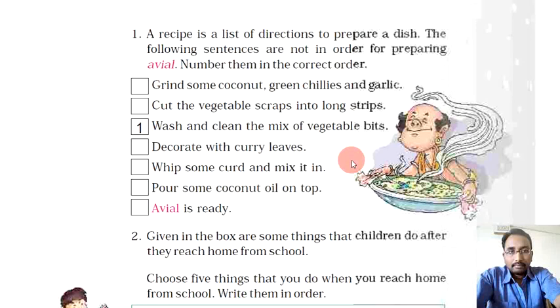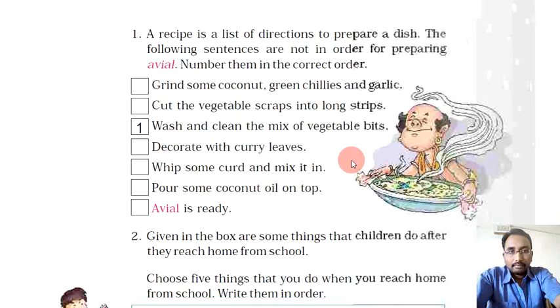So children, in the chapter we studied that the cook prepared a wonderful dish from the scraps and the vegetable bits, and he named it as avial. Right? Before that, nobody had tasted or seen this type of new dish. So we studied in the chapter about the process, how he prepared it, what are the different things he required to prepare it, what are the different things he added with it.